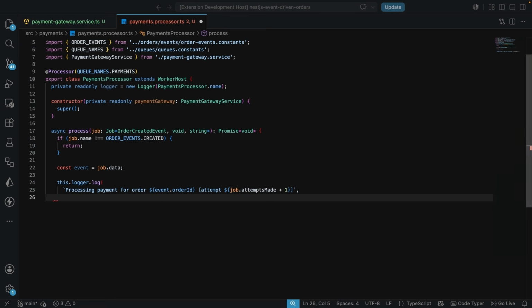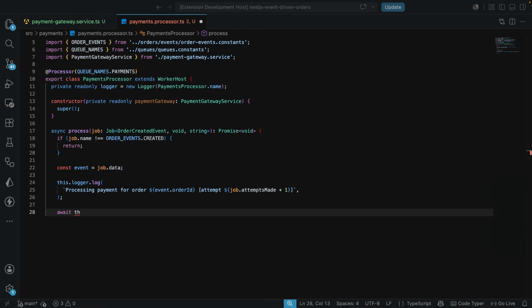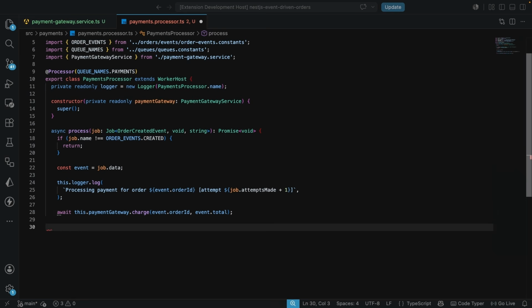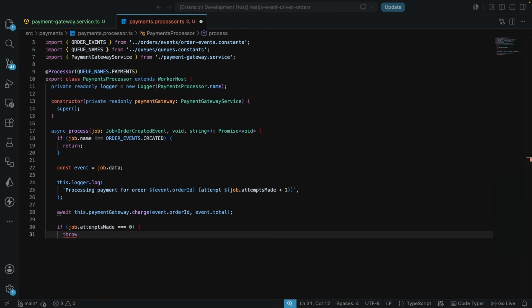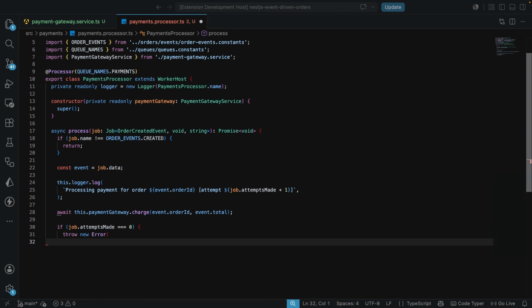The next thing we are going to do, we are going to then go on to call the payment gateway so that we can call the charge. So remember, this is event-driven architecture. So we are going to call the charge method that exists on the payment gateway service and pass the order ID and the total. Now after this, we are going to just check if the job attempts made is equals to 0. Then we're going to throw a new error because this failed to persist the payment confirmation after there was a charge.